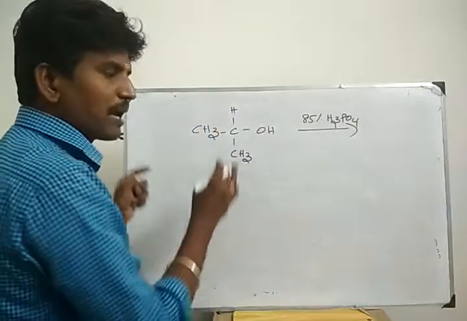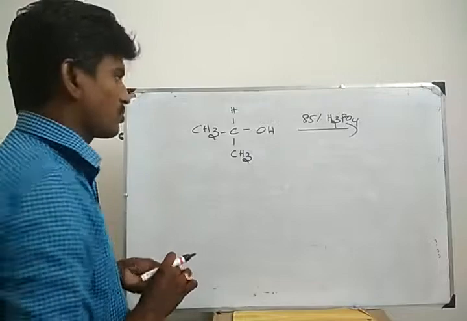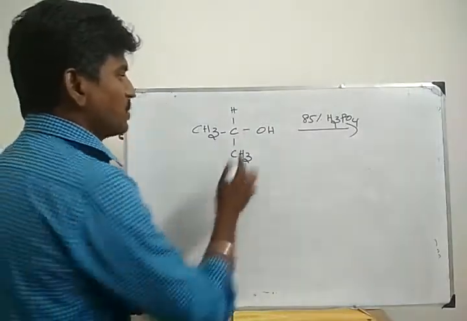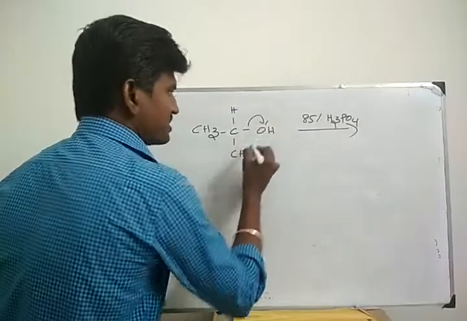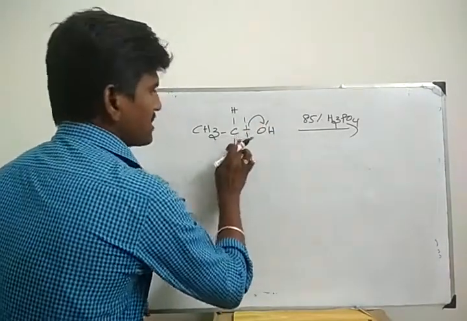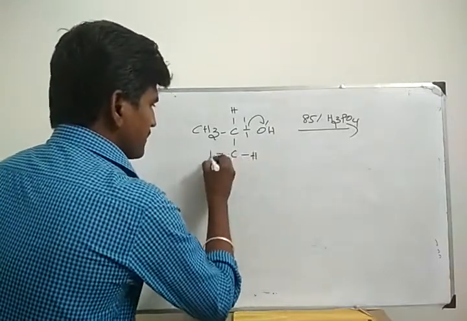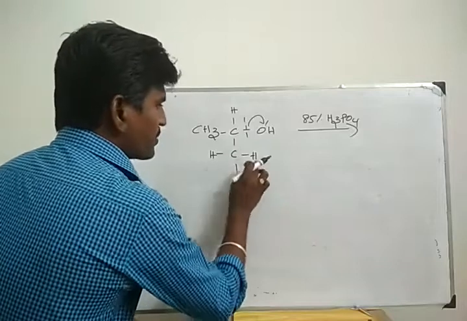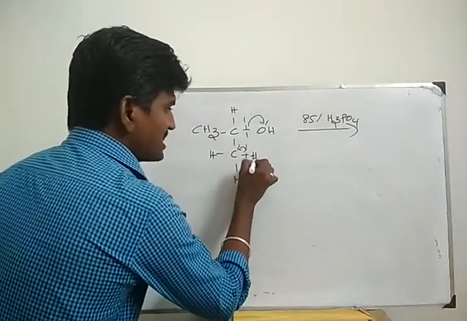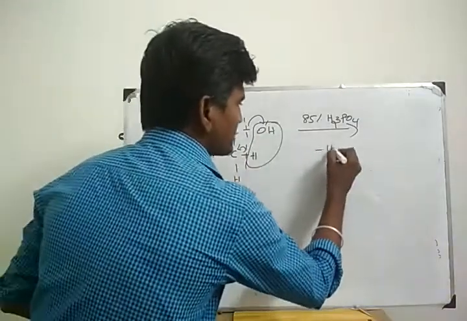These reactions are examples of bond break between carbon and hydroxyl group, carbon and oxygen. Compare carbon and oxygen. Which one is more electronegative? Hydroxyl group. So OH takes one pair of electrons. Here the bond breaks. What's the charge of C? Plus, OH minus. The CH3 we can write like this. Compare carbon and hydrogen. Which one is more electronegative? Carbon. So here also the bond breaks. H plus, OH minus, 1 mole of water is removed.